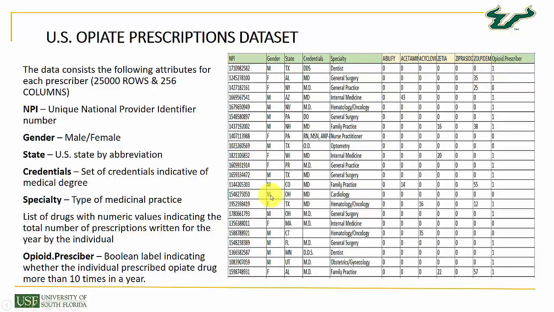Then the final one is the opioid.prescriber, which is our Boolean target variable and which provides the information of whether the opiate drug was prescribed by the individual more than 10 times a year or not. If it was prescribed, then it was 1. If not, then it was 0.